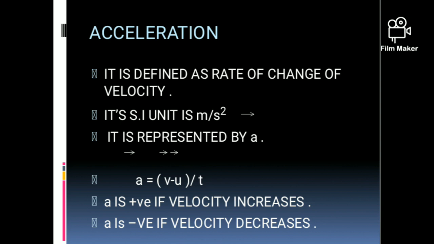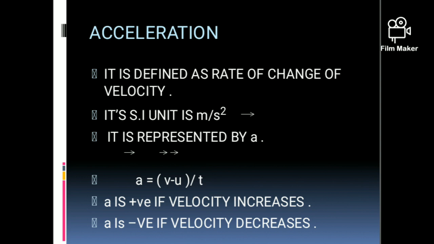Change in velocity means final velocity minus initial velocity upon time taken. Using symbols, A is equal to V minus U upon time. Its SI unit will be meter per second square.